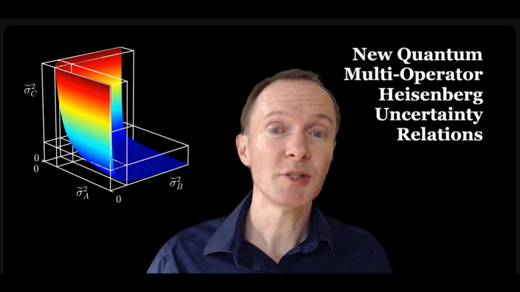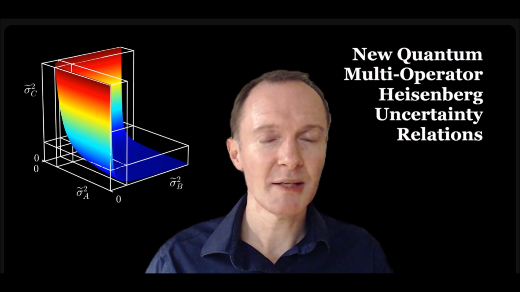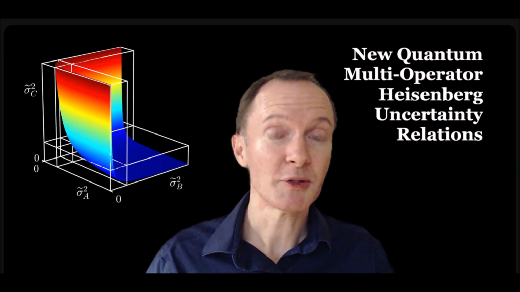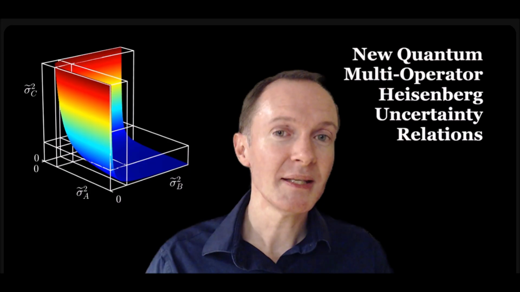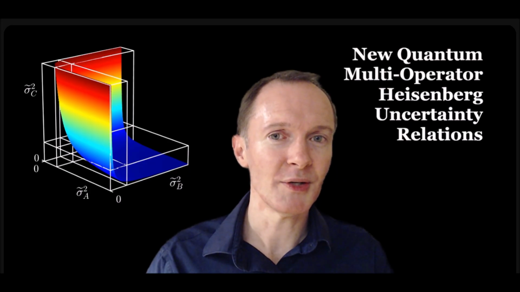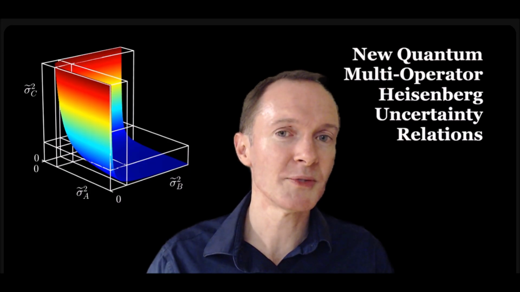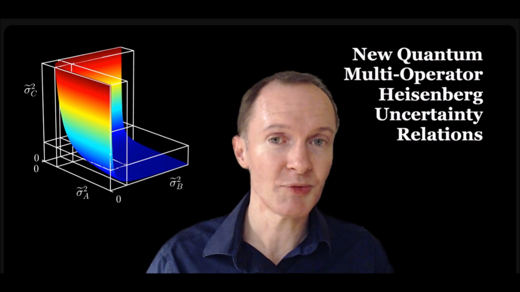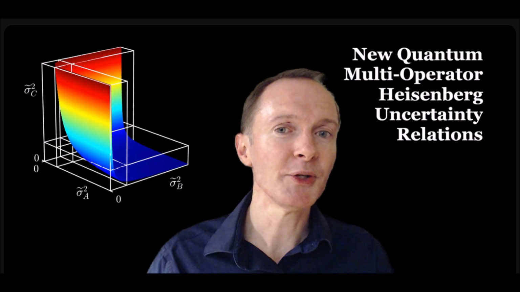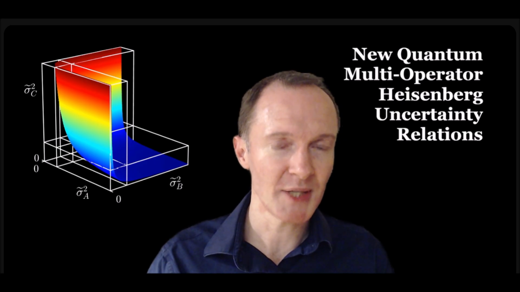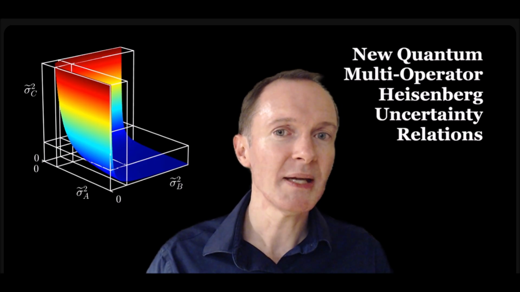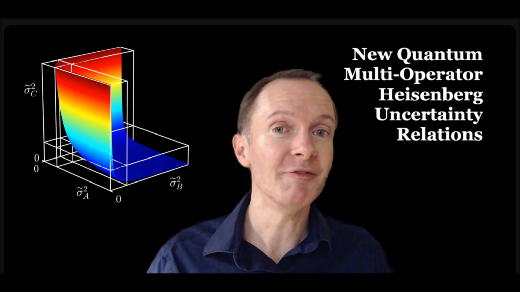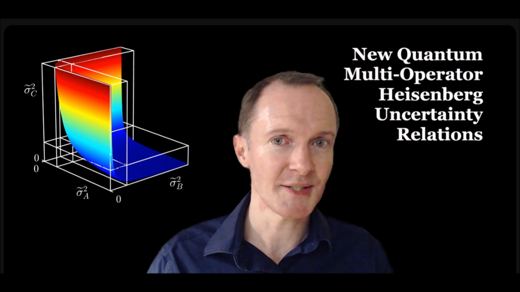Today, I'm here to talk to you about a new discovery I've recently made in quantum mechanics, generalizing Heisenberg's uncertainty principle. Now, to remind you what that is, back in 1927, Heisenberg noticed that for certain pairs of observables, such as position and momentum, which is just mass times velocity, it's impossible to know both of them perfectly at the same time. So for instance, if we make a highly precise measurement of a particle's position, then we're going to be very uncertain about its velocity.